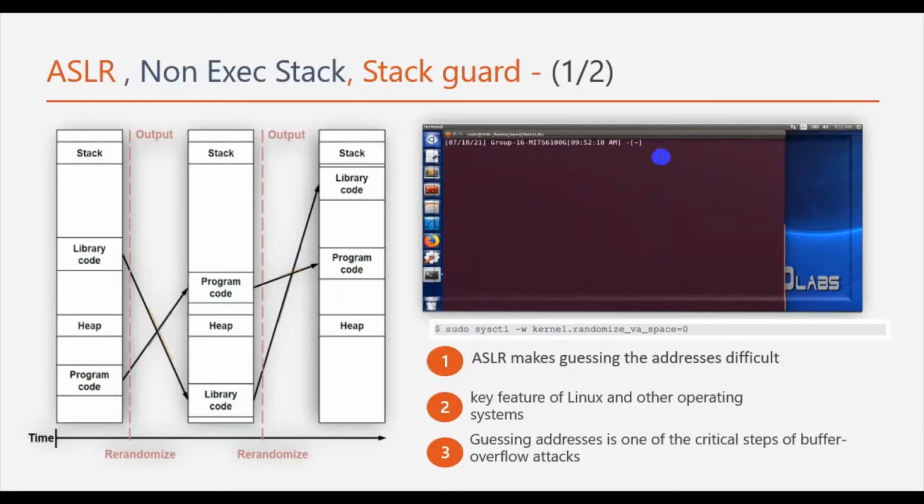Now let's deep dive into the countermeasures. So we first talk about address space randomization. Basically, address space randomization is a security technique to make guessing of the addresses in memory difficult.